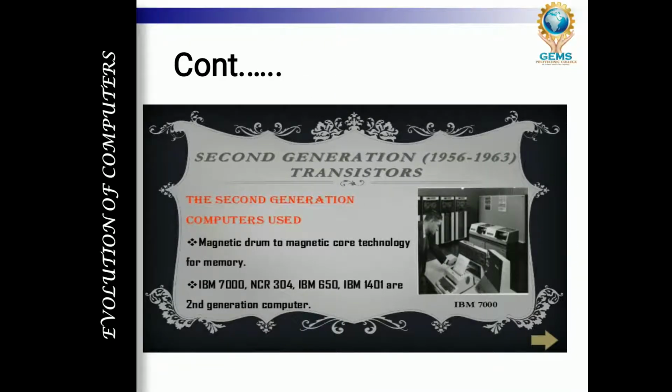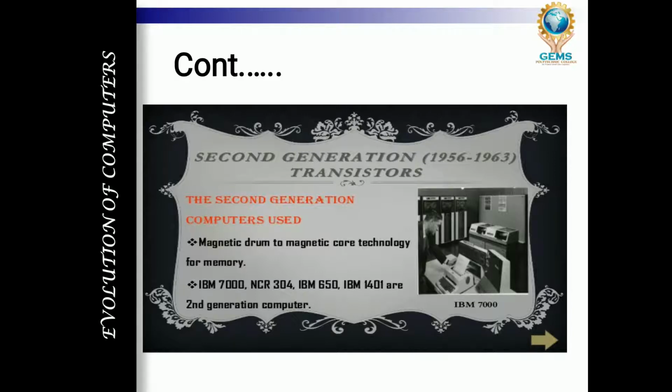Now, in second generation computers, magnetic drum and magnetic core technology were used in memory. All of you know about memory, which we use for storing purposes. Here for the memory they are using magnetic drum and magnetic core technology. This is the variation from first generation computer to second generation computer, memory wise.